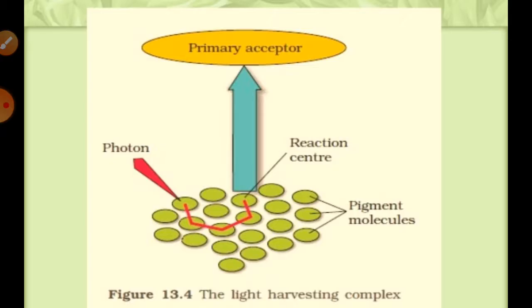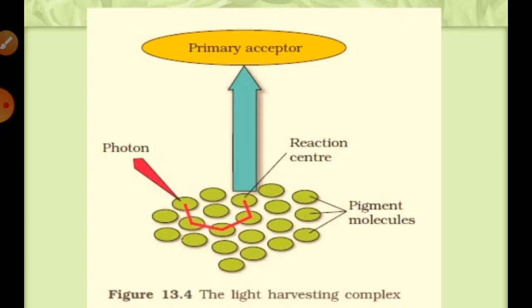These hundreds of pigment molecules form the light harvesting systems, called antennae. These antenna molecules absorb light of different wavelengths, shorter than the reaction center, in order to make photosynthesis more efficient. The reaction centers are different in both photosystems, PS1 and PS2.